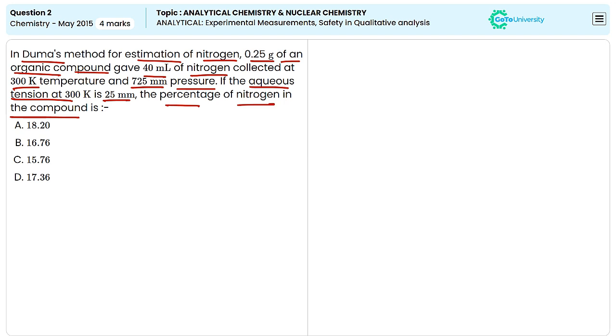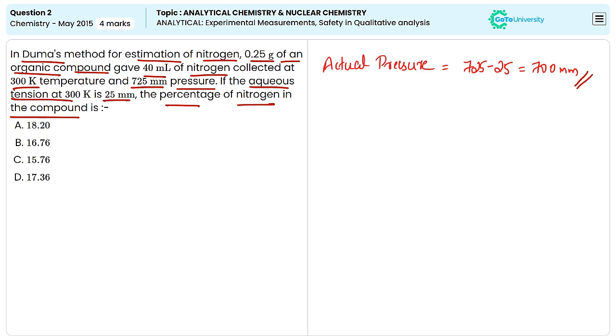First of all, we need to find out the actual pressure of the nitrogen gas. The volume of nitrogen gas collected is 40 ml. The aqueous tension at a temperature 300 is given as 25 mm of mercury. So the actual pressure will be 725 minus 25, that is 700 mm of mercury.